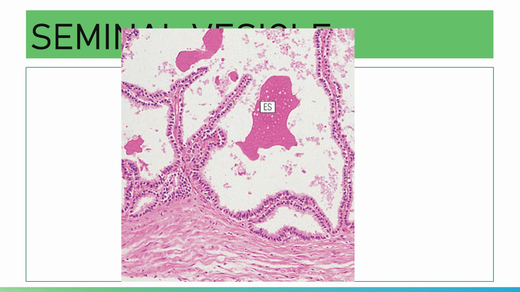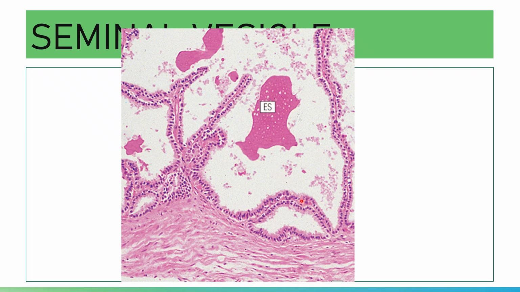This one actually is a histologic image coming from your seminal vesicle, showing you the muscular part, and then your mucosal folds. And yes, of course, for some, the lumen of your seminal vesicle contains blobs of eosinophilic secretion.